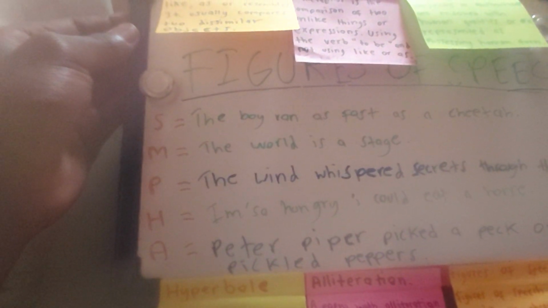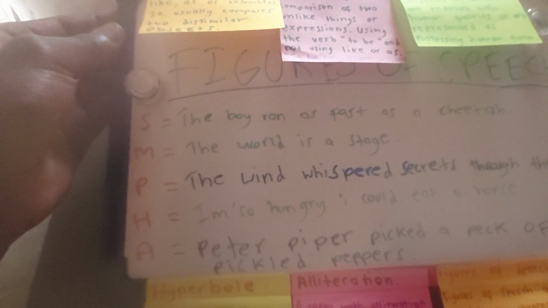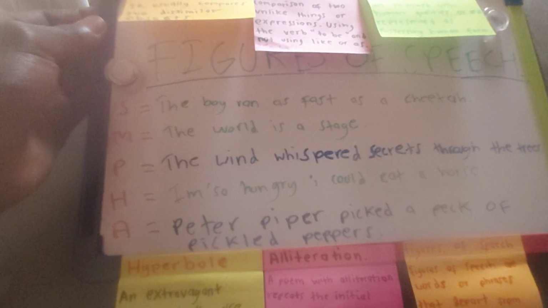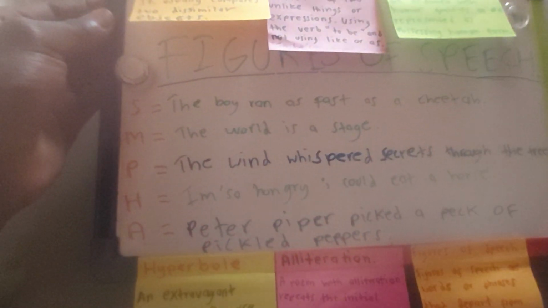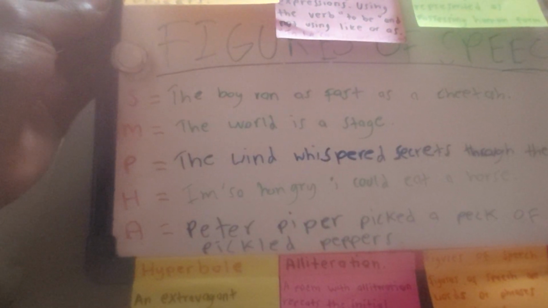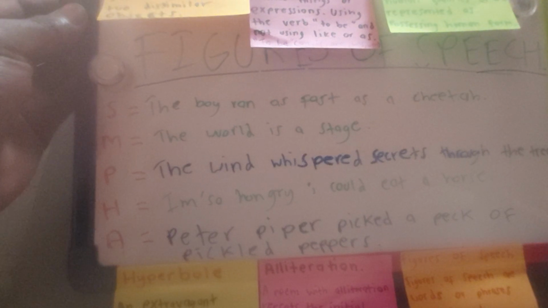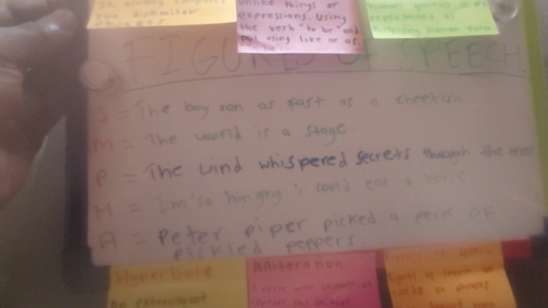And here we have an example of a metaphor: the world is a stage. And this is a personification: the wind whispered secrets through the trees. And also we have hyperbole: I'm so hungry I could eat a horse.